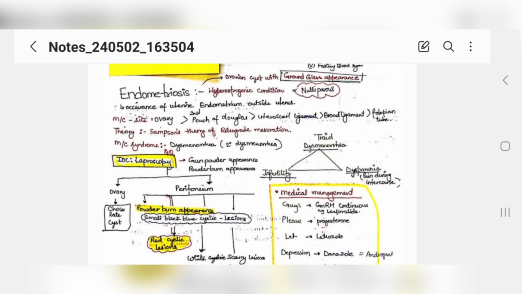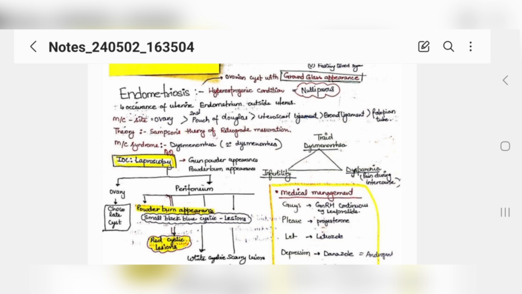And the theory for this is Sampson's theory of retrograde menstruation. Sampson said that the patient who has endometriosis must have had her endometrium travel from her uterus through her fallopian tubes and get deposited at these places, at any of these or at all of these. So it would have traveled retrogradely and deposited at those places. That's why this condition has occurred. That's the theory provided by him.